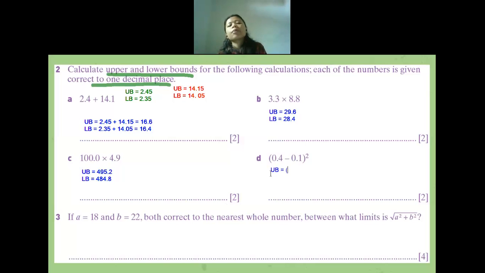Okay, so what is the upper bound of this calculation? 0.45.